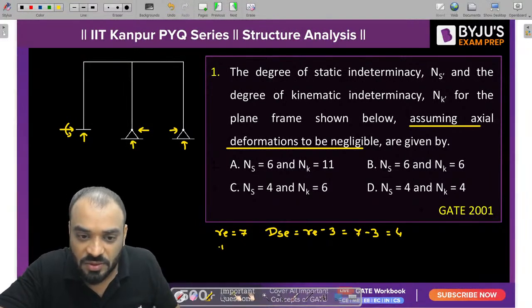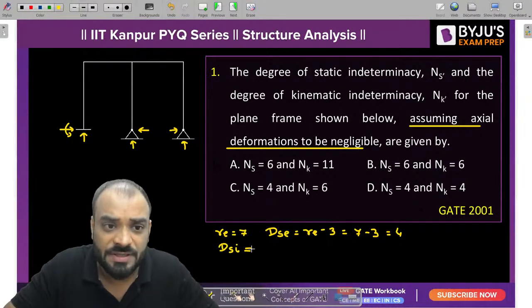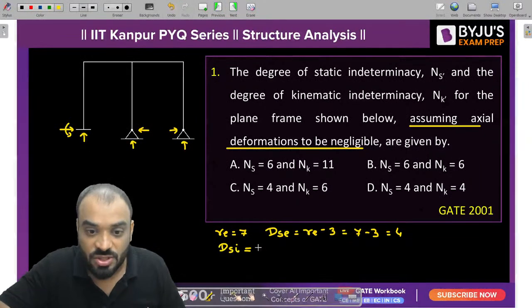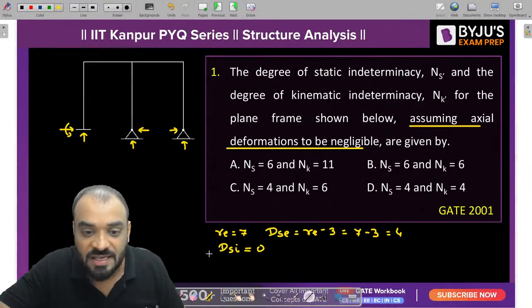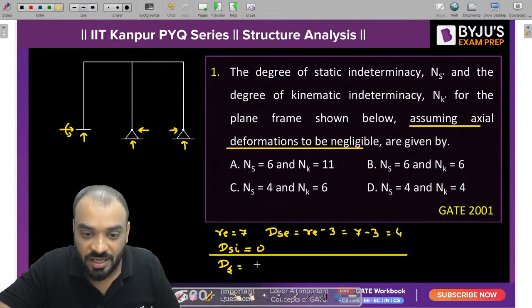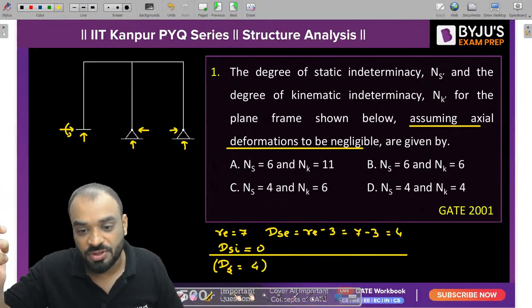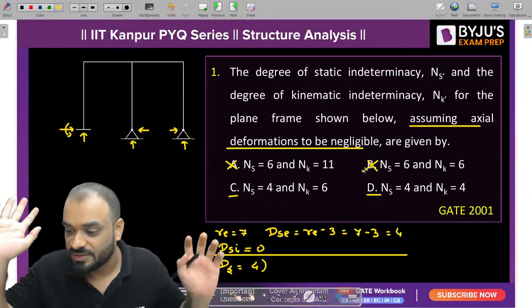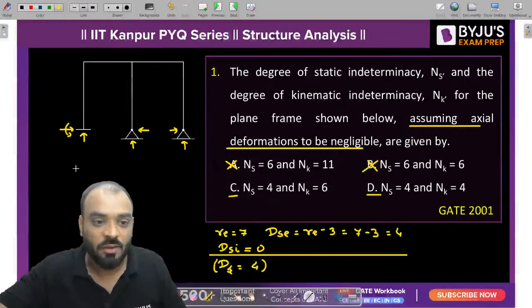Now the second thing is we need to find out the DSI value also. But you know, guys, this structure is an open structure, so the value of DSI should be 0, right? If DSI is 0 and DSE is equal to 4, then what is the value of DS? We get the answer as 4. That means there are only two options which can be possible, either C or D, because we know that A is not the correct answer and B is not the correct answer. Clear? Okay.